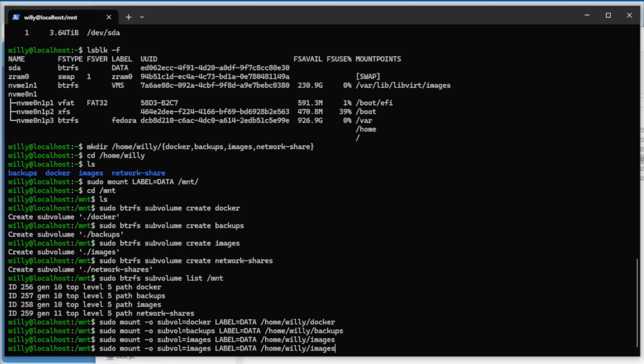Enter. And the last is network shares. Also, in my example, I always use the home username directory, but that's not needed. You can change that, for example the mount directory or another directory. Enter.